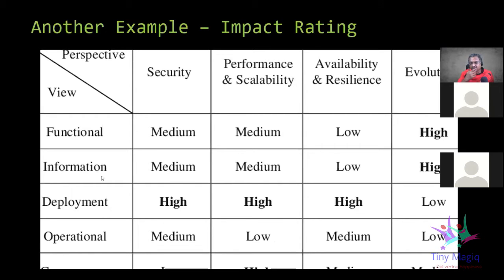For example, if I'm going to increase security, that means from an information view, what menu items will be shown to whom, how will the data be stored, like that. Similarly, deployment, right? So when I say I want to have high performance, it also means that the deployment is going to be high. Now, if I'm going to increase performance, I'm going to do multiple cache.